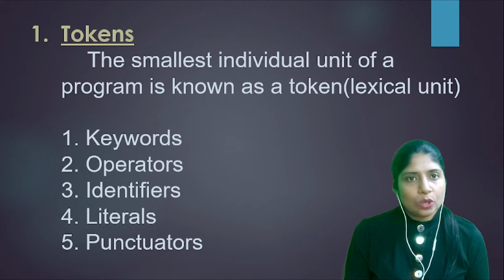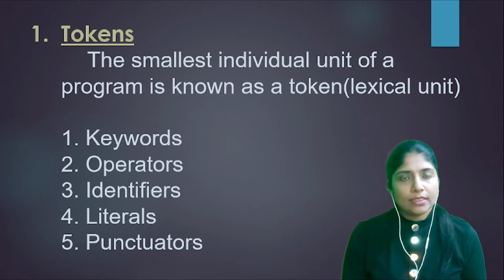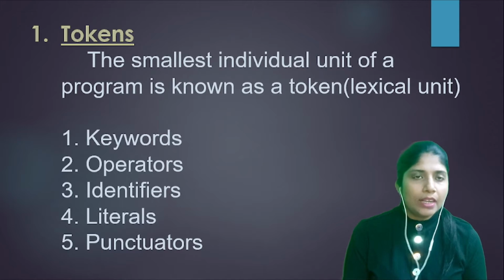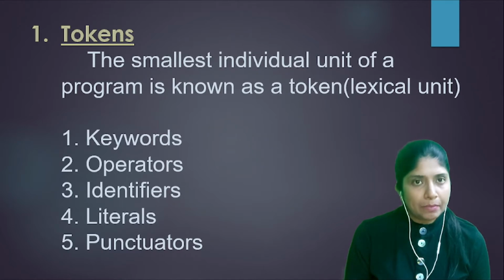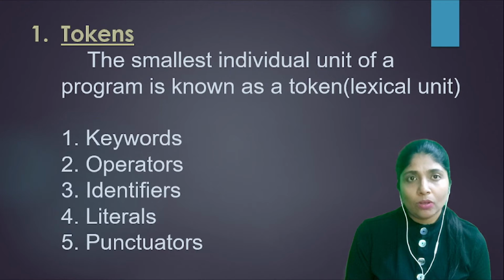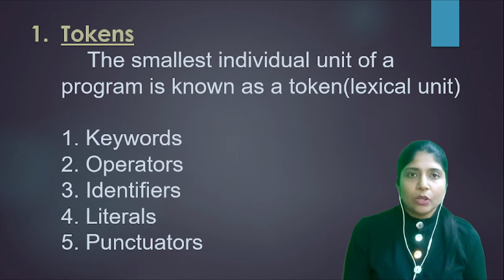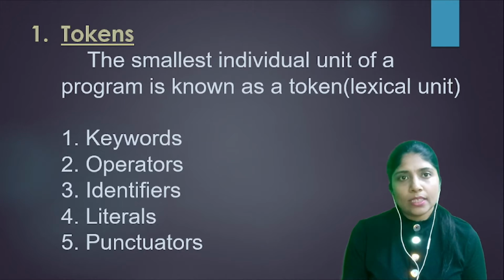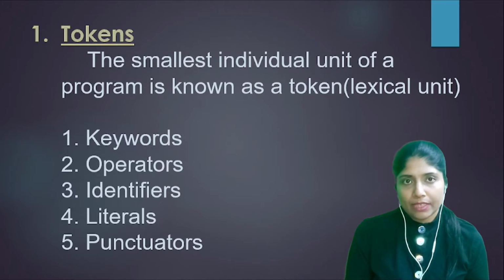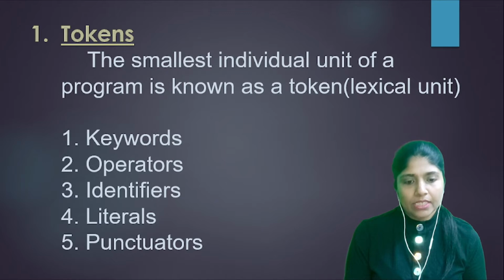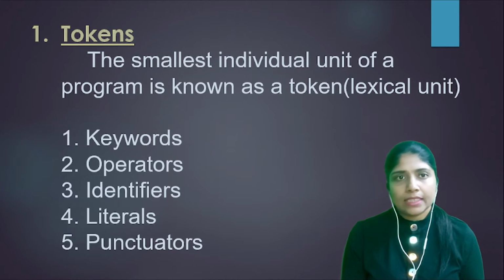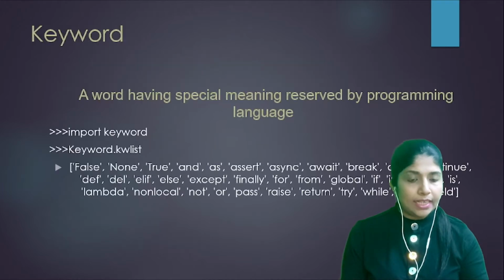Lesson starts with tokens. What are tokens? Tokens are the smallest individual unit of a program. A token can be a curly brace, a bracket, an inverted comma, or maybe the word for. Tokens are also called lexical units, and these tokens are classified into 5 different categories. They are keywords, operators, identifiers, literals, and punctuators. All of these categories we are going to learn in detail.